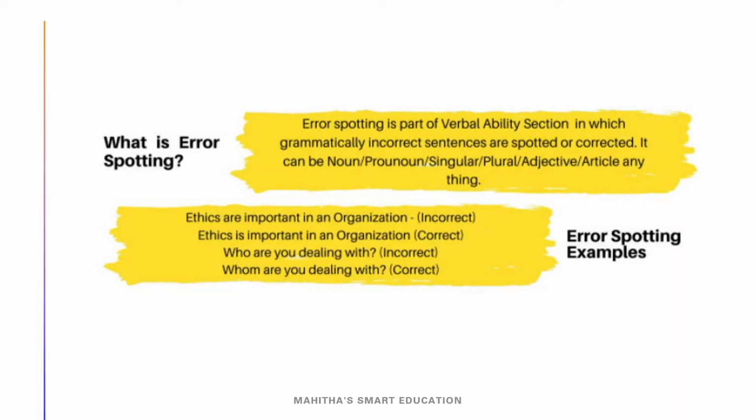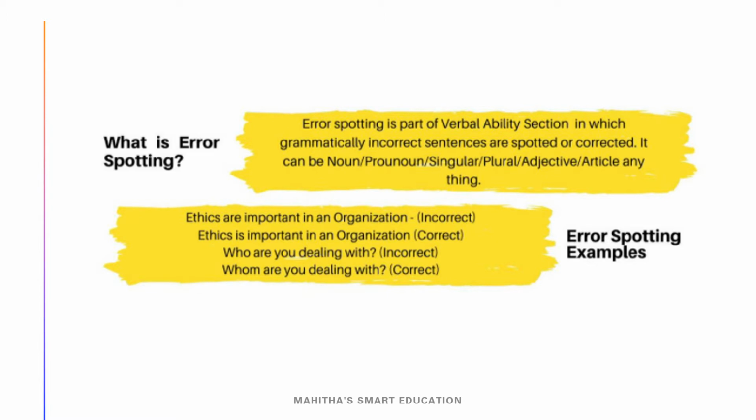What is error spotting? Error spotting is a part of the verbal ability section in which grammatically incorrect sentences are spotted or corrected, and it can be a noun or pronoun, singular or plural, adjective, article, or anything. Which means any kind of grammatical mistake which is given in the question, we have to find it and we have to correct it. And this is the main process of this type of questions.